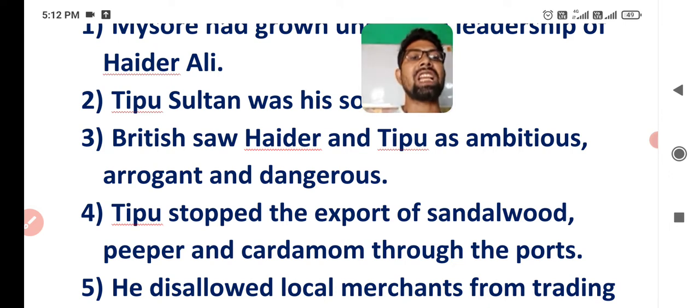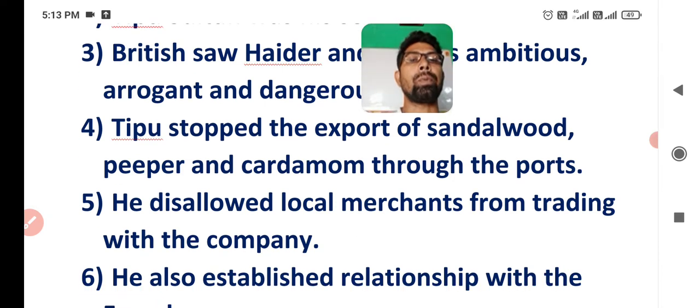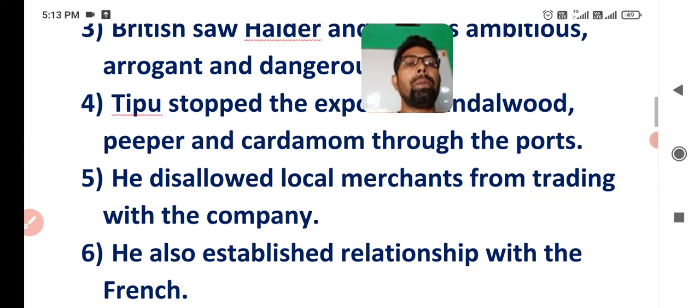Tipu stopped the export of sandalwood, pepper and cardamom through the ports of his area. He also disallowed local merchants from trading with the company. The company here means the British company, the East India Company. And he also established a relationship with the French.